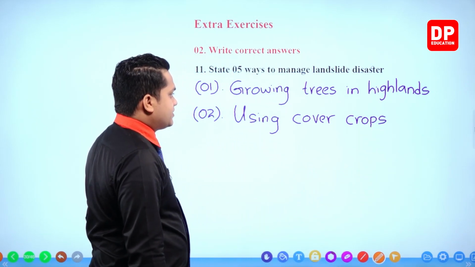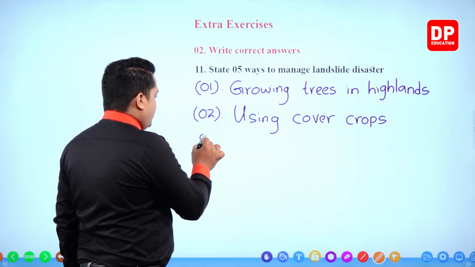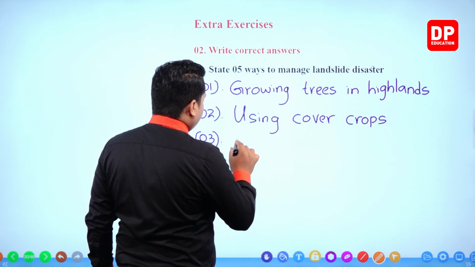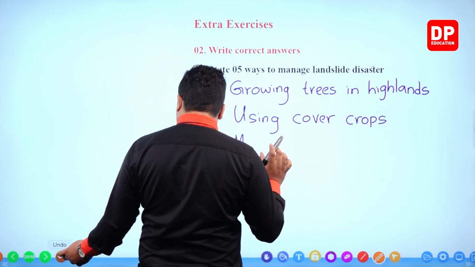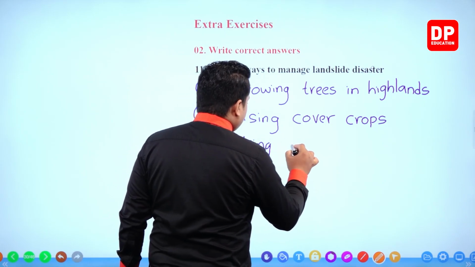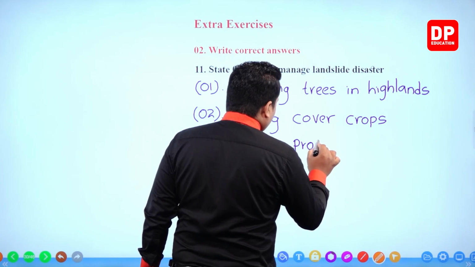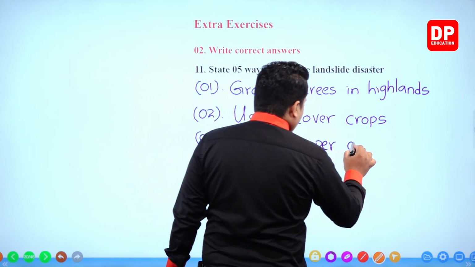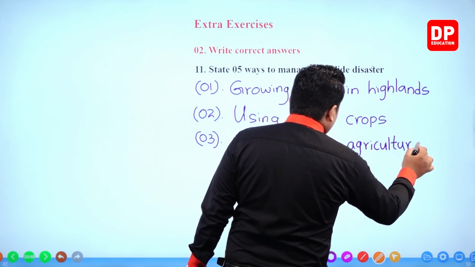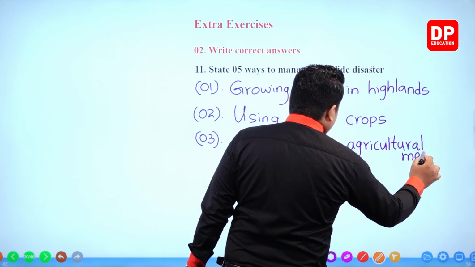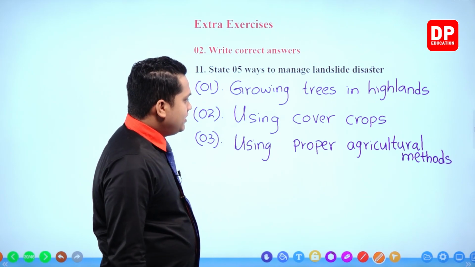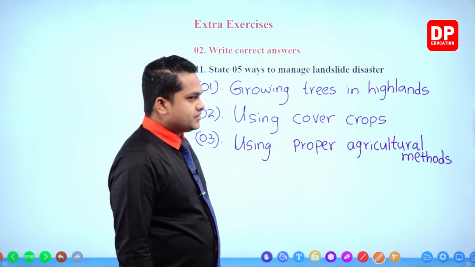Using cover crops. Number 3, using proper agricultural methods.